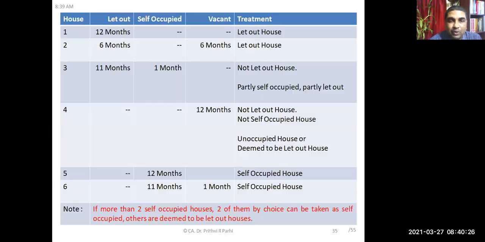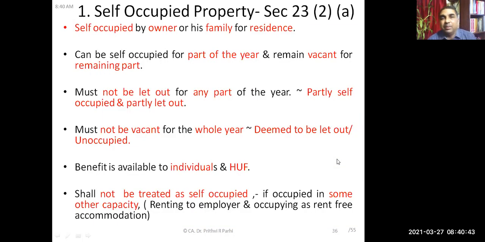Okay, and how to classify this property. This chart also we had discussed in earlier class, right? In which situation property will be treated as let out, which situation it will be treated as self-occupied, when partly self-occupied, partly let out. All these things we had discussed in the previous class, so I'm skipping that. But from here, we'll go deep into the subject,